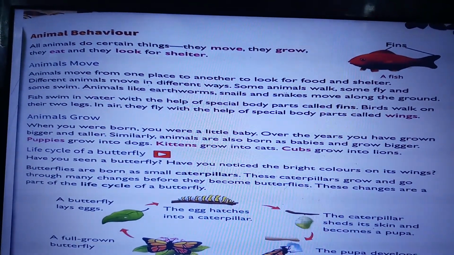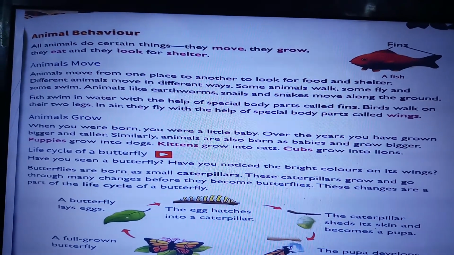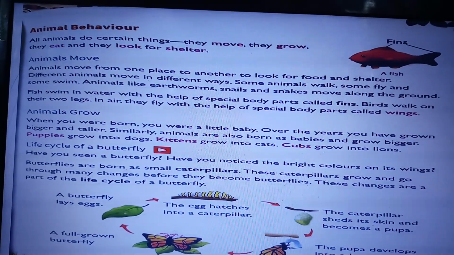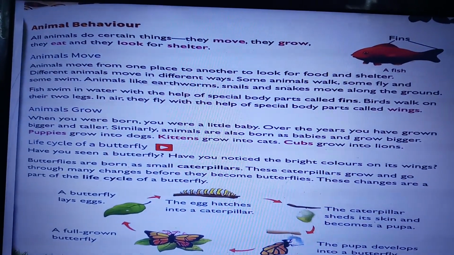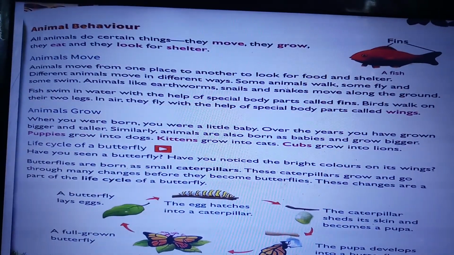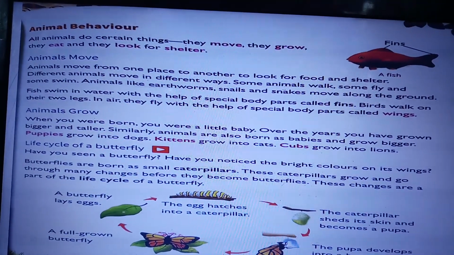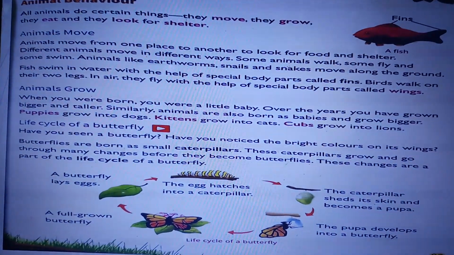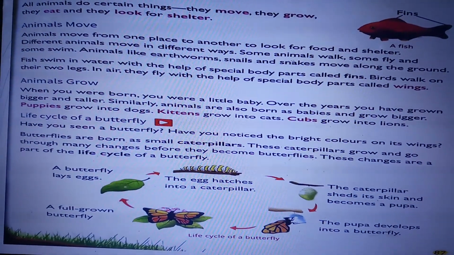Fish swim in the water, isn't it? They have a special body part called fins. Birds walk on their 2 legs and in the air they fly with the help of the special body parts called wings, isn't it? Now let us come to how animals grow.